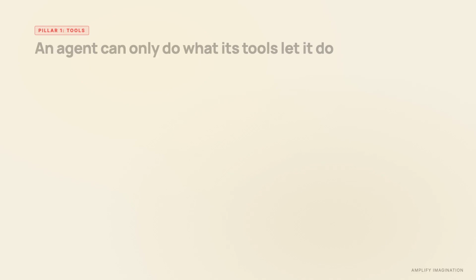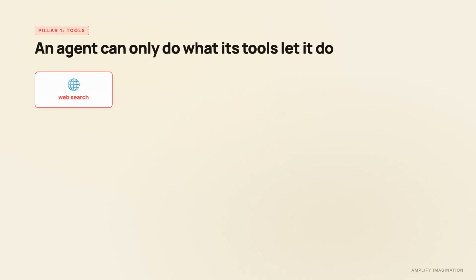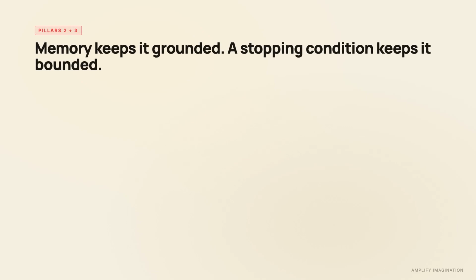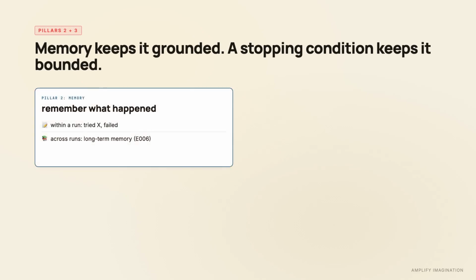3 things make agents work, and these are also where agents fail. Tools. The agent can only do what its tools let it do. Tools usually include things like web search, file reading, code execution, sending messages, calling APIs. Without tools, the agent is just a model in a loop. With tools, it's a model that can affect the world. Memory. Within a single agent run, the agent needs to remember what it tried, what worked, what didn't. Across runs, it might also use long-term memory, the same kind we covered in episode 6.